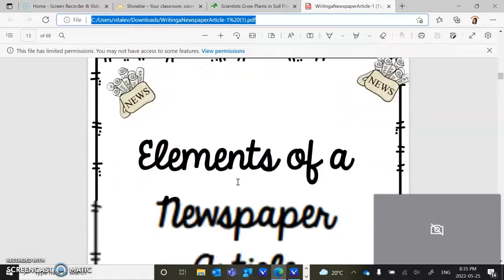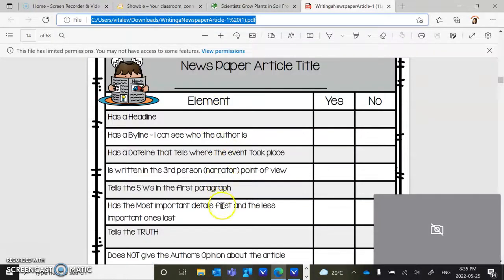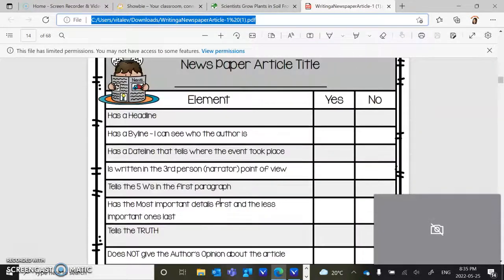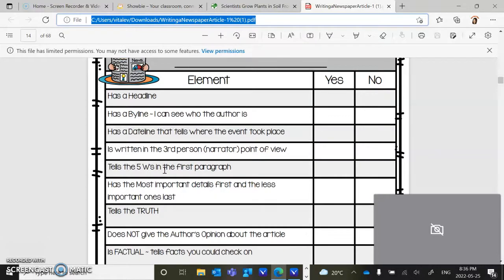Okay? Miss Vitali is going to read an article to you, and you are going to answer the questions that are here. Easy peasy lemon squeezy, you just have to check off yes or no. Okay? Headline, remember, is the title. Byline is who wrote it. Dateline is where. Third person means, did they use the words they, he, and she? Remember, first person is like the Geronimo books, written in I. Did they talk about the 5 W's at the beginning? Who, what, where, when, why?